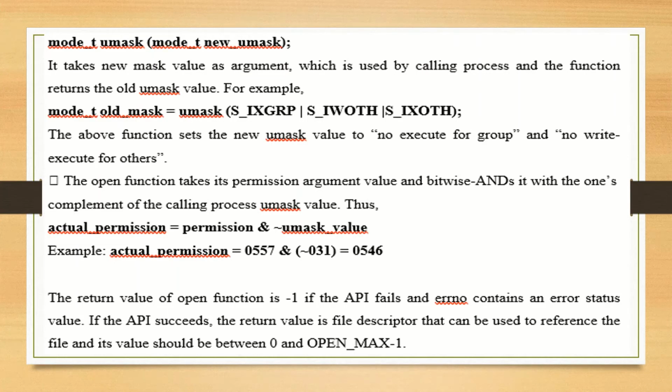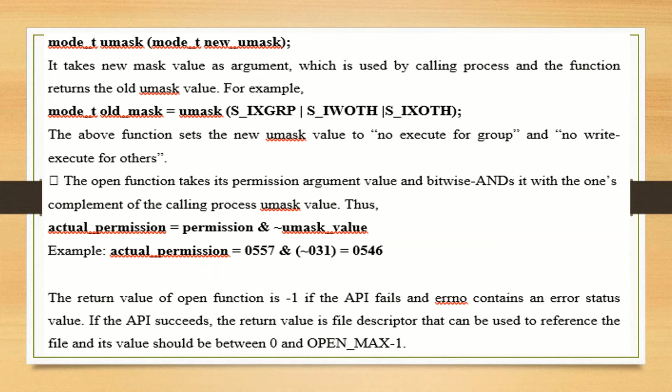Here we discuss mode_t umask. It takes a new mask value as argument, which is used by the calling process, and the function returns the old unmasked value. For example, mode_t old_umask = umask(S_IXGRP | S_IWOTH | S_IXOTH) is the flags. The above function sets the new umask value: no execute for group and no write or execute for others.